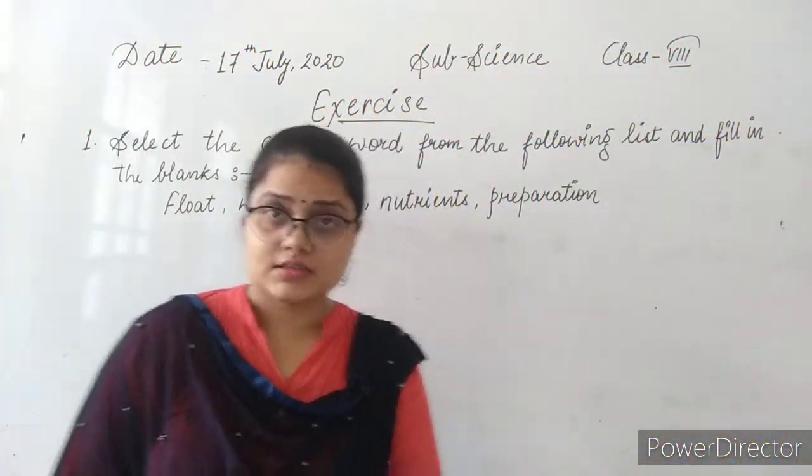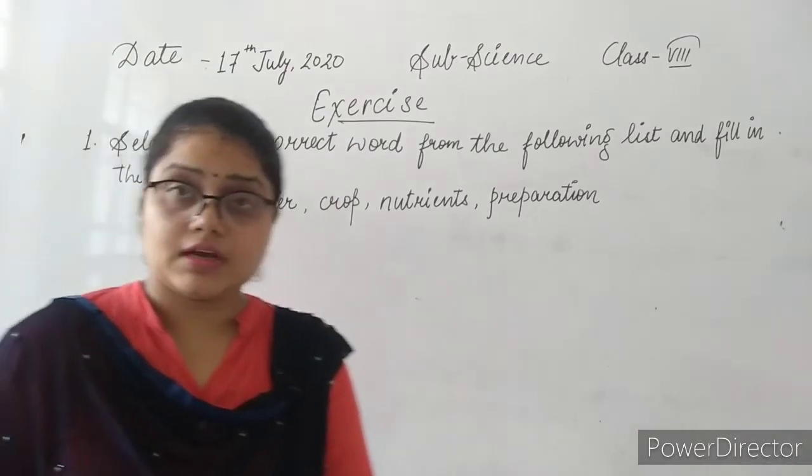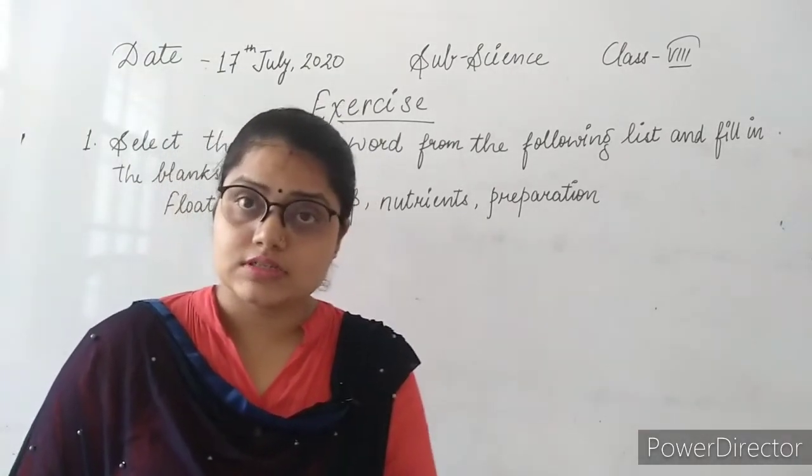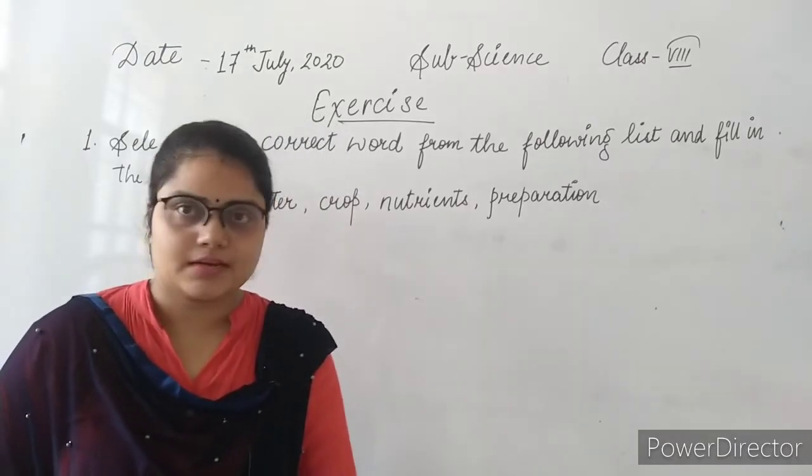Good morning students. Today we are conducting our 11th lecture of chapter number 1, that is crop production and management.